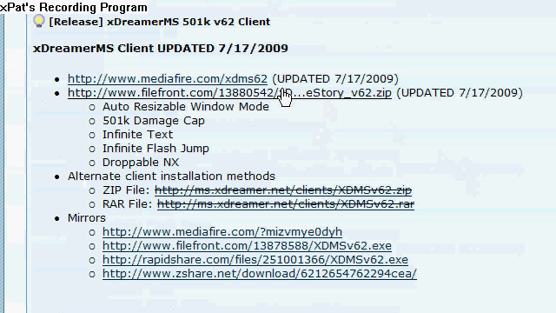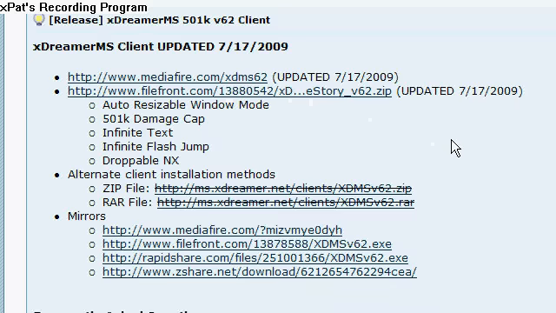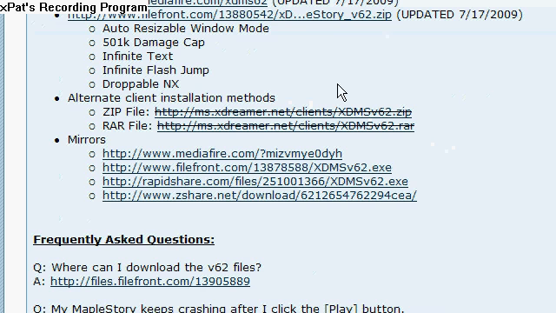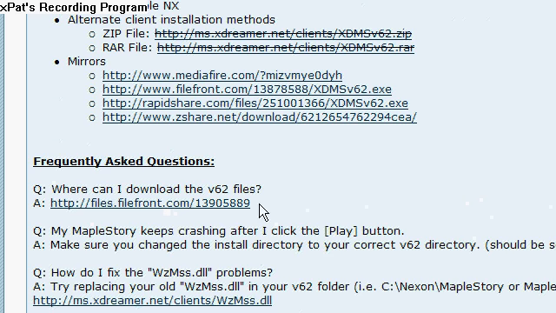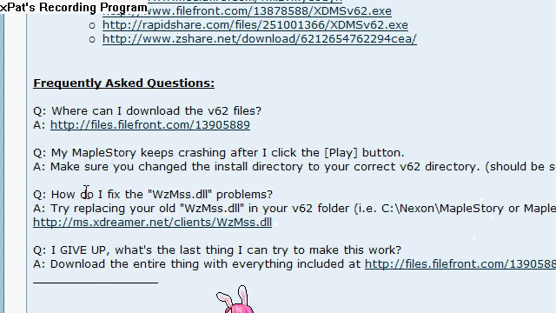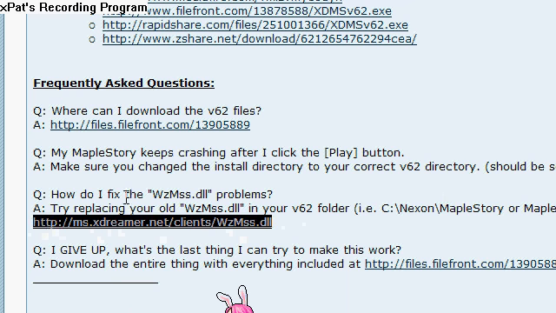I myself downloaded the FileFront one because it's slightly faster and MediaFire has a waiting time or something, I think. If those don't work for you, you can download either of the mirrors. And if you get an error saying missing stuff like this, you can download it through here.